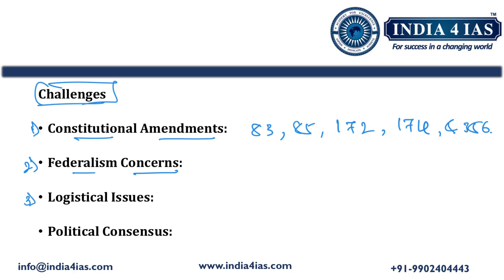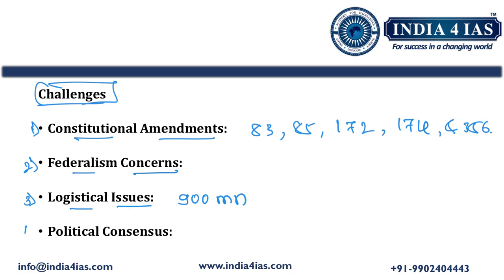Then the third one is logistical issues. There are 900 million voters in India. Conducting elections for these 900 million voters simultaneously across diverse regions would pose significant logistical challenges in terms of voter management, security, and administrative resources.